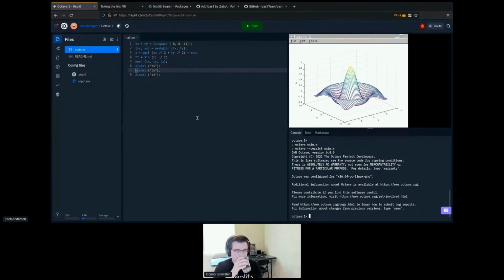So one of the things that we do in all REPLs is when you run a program, if that program tries to render things to the screen, if it tries to connect to the display port or the X socket, we'll detect that and we'll actually spin up a remote desktop connection to your REPL. So if you open any graphical program, it will detect that you're trying to draw graphics, and it will open up that remote desktop connection, and you'll have your graphical program, just as though you had run it on your local machine.